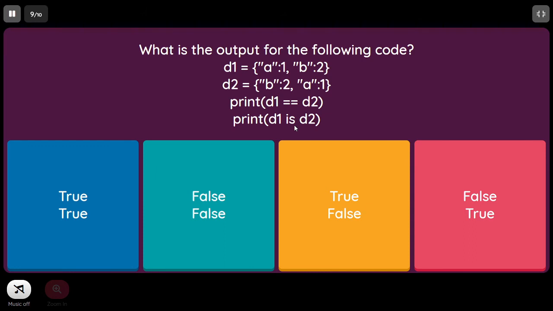So in this case, dictionary is a mutable object. So both D1 and D2, even though they are having the same elements, still they occupy different memory locations in the heap. So for that reason, the is operator will return false. So the correct answer is C.